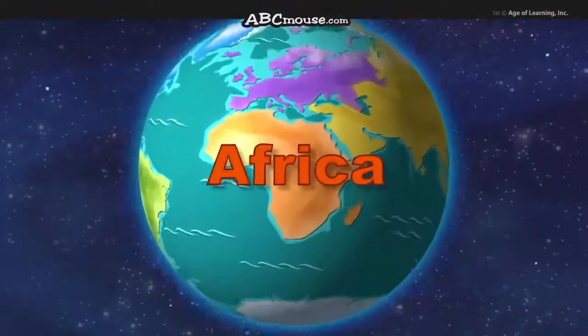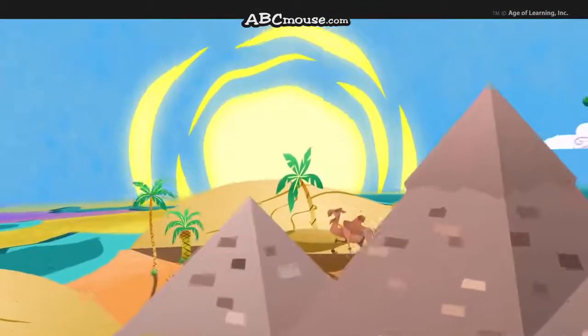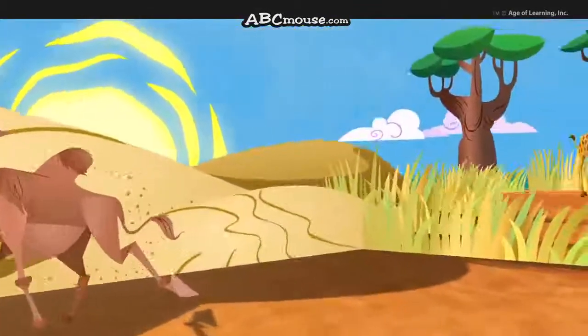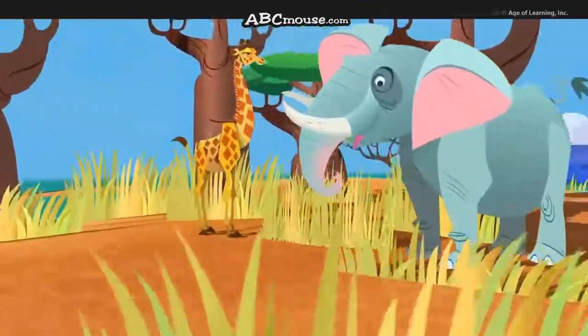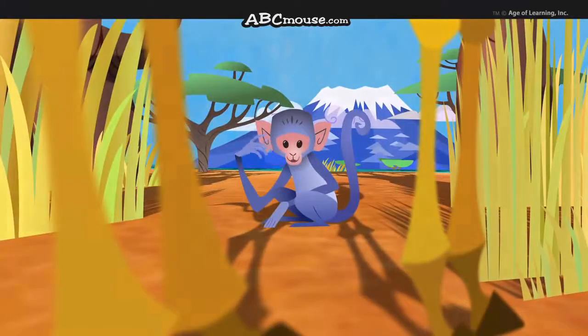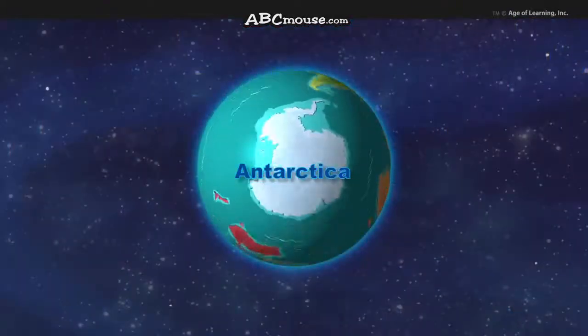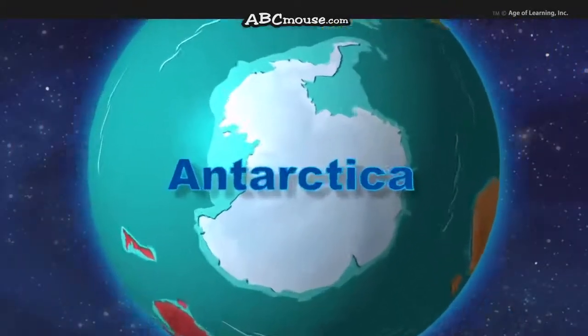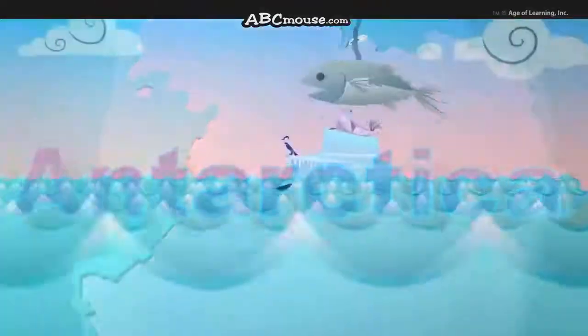Second largest is Africa. It's the hottest continent of all. It has the largest sandy desert in the world and animals both large and small. If Africa's hottest, then which is the coldest? Antarctica, but it's so very cold.